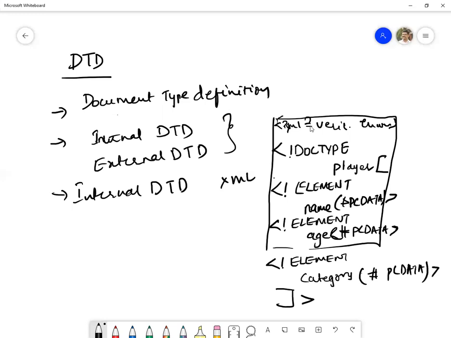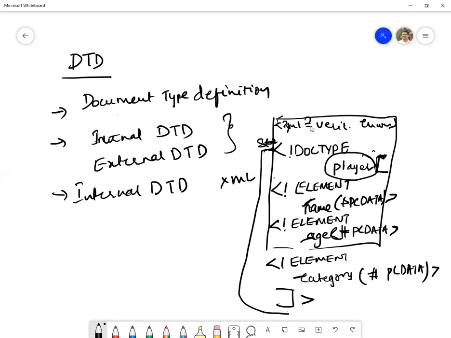This is the starting point here, and this is the ending point here. So this is the starting square bracket and this is the closing bracket. According to player, we are making rules that it should contain name, age, and category. Whenever this XML file is being processed, the DTD will check whether it contains all the prescribed fields or not. So it will check for those things.